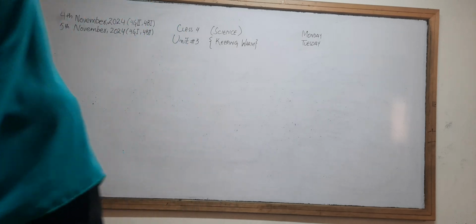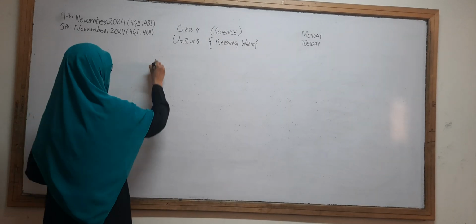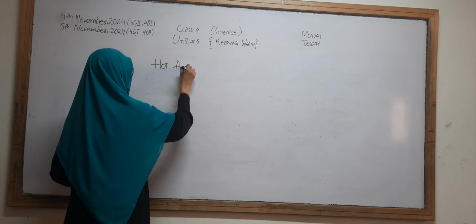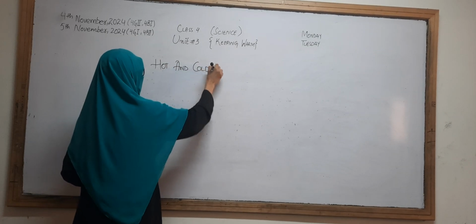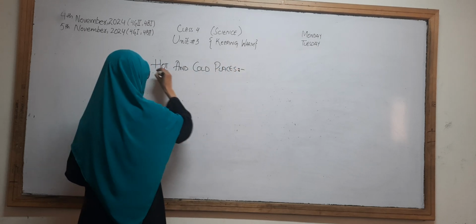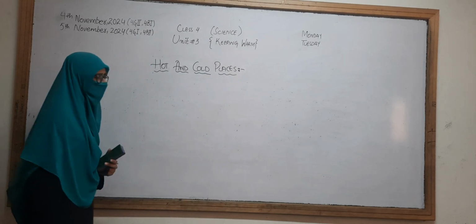Yes, good. Cold and hot places. Hot and cold places.